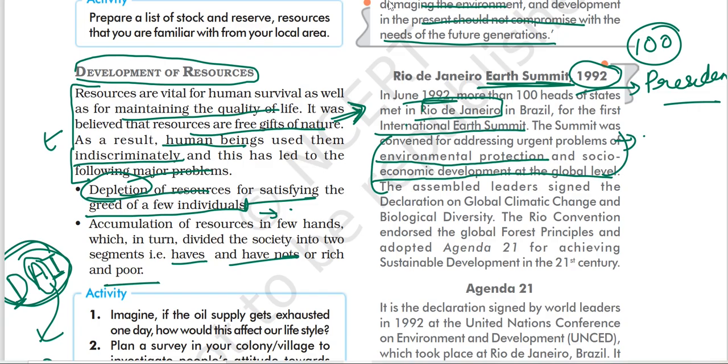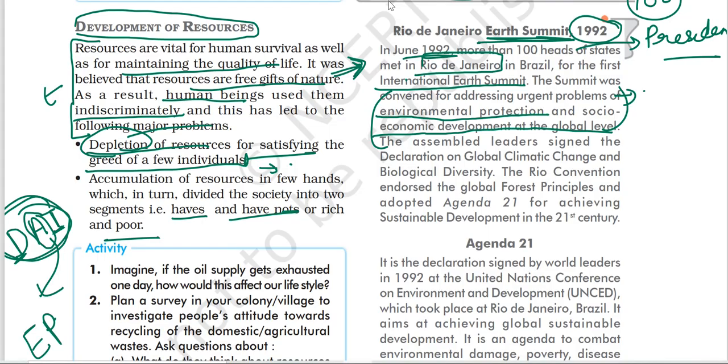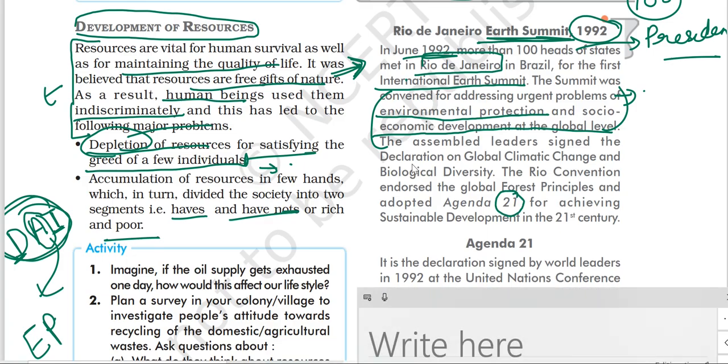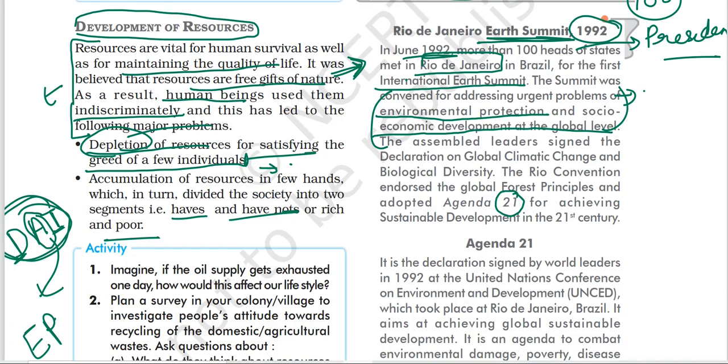Then here they signed Agenda 21 also. Why is this named Agenda 21? Because the accomplishment goals, whatever they are, need to be achieved in the 21st century. That's why it is named Agenda 21.